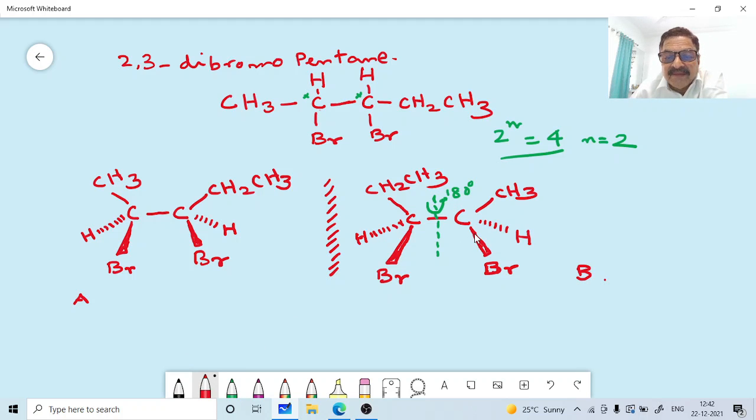If they do not align, they are not superimposable, so they will be an enantiomer pair. The compound will look like this after rotation: the hydrogen which is behind the plane of the page will come over here, and the bromine will go back.